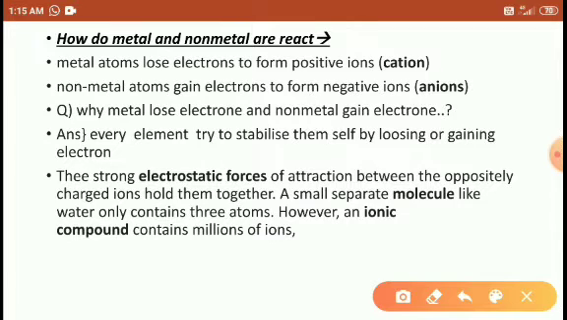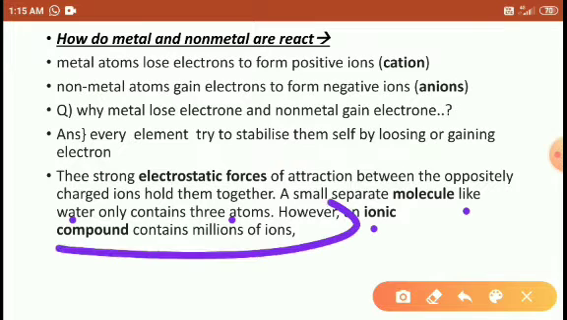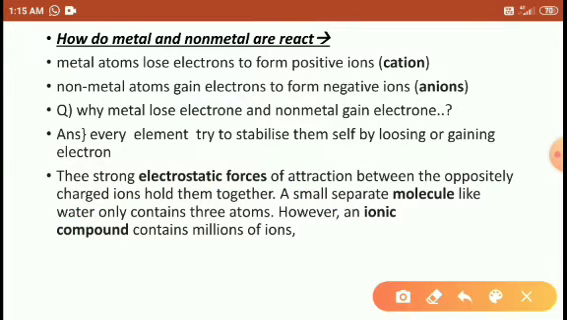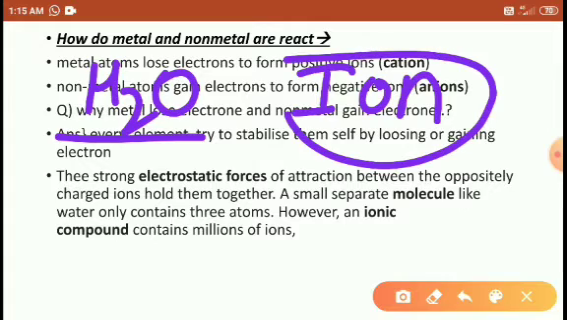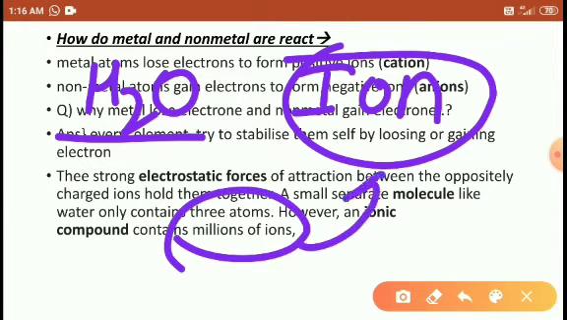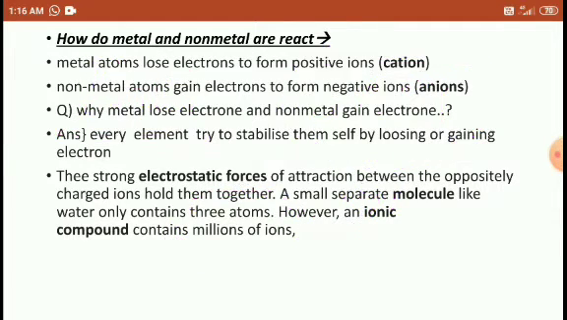Compare a small separate molecule like water, which contains only three atoms, with ions, which contain millions of atoms, right? One mole of water contains molecules of only three atoms, 2 hydrogen and 1 oxygen. If you take the same amount of an ionic crystal, how many ions exist? Millions of ions exist, millions of positive ions and millions of negative ions.